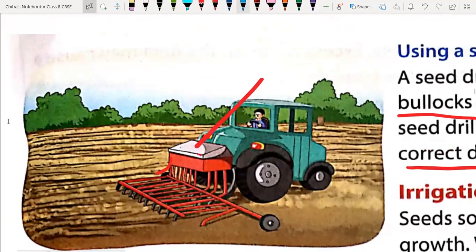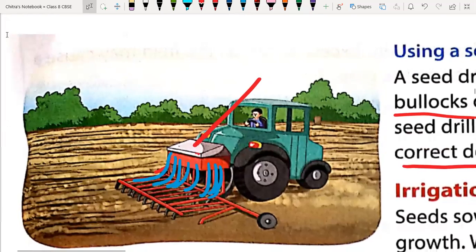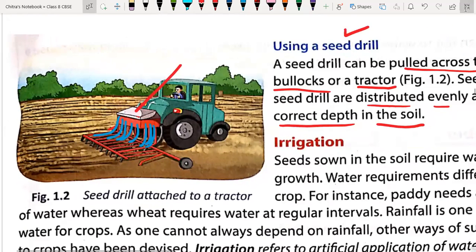Let me use another color. Okay, like here. Seed will go from here and will pour in the soil one by one, like this. Okay, so this is the seed drill. So I want everyone to take a screenshot one by one.